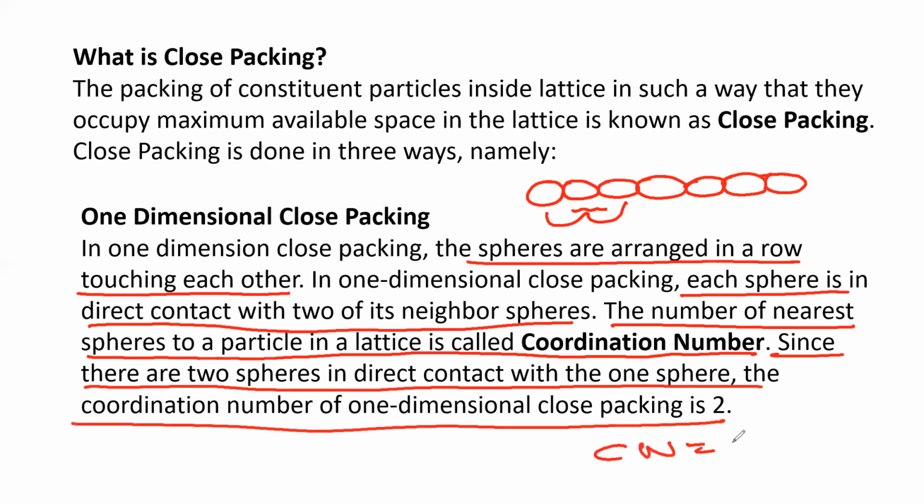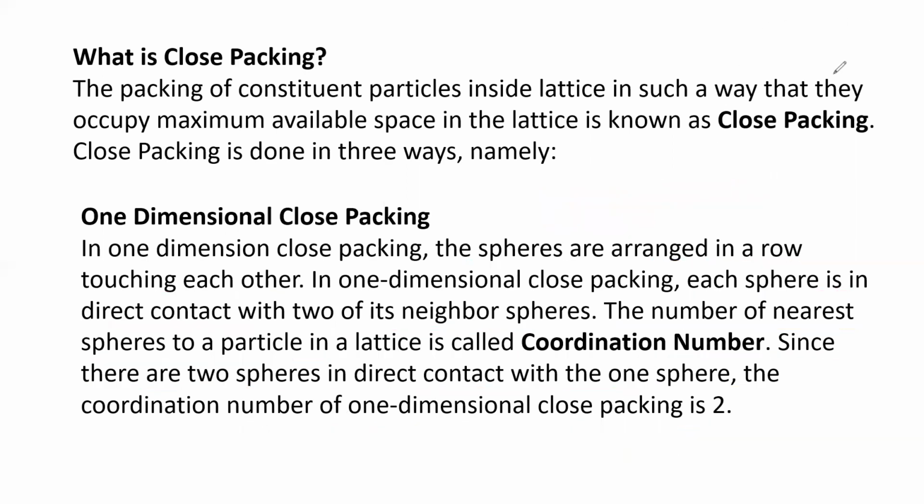Coordination number 2 means what? Each particle has two nearest neighbors, that is, 1 and 3. So the second sphere is in contact with 1 and 3, and so on. So this is called one-dimensional close packing. I hope it is clear.